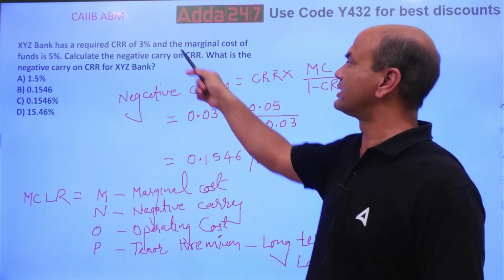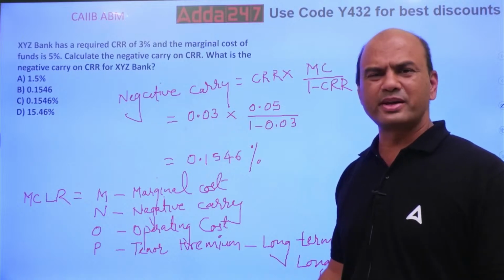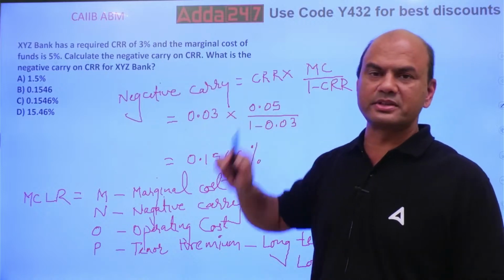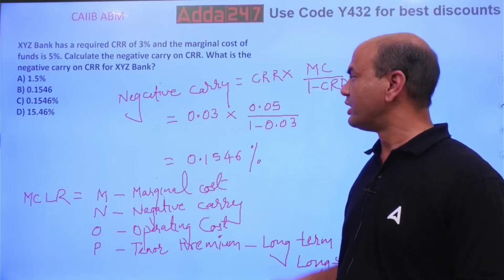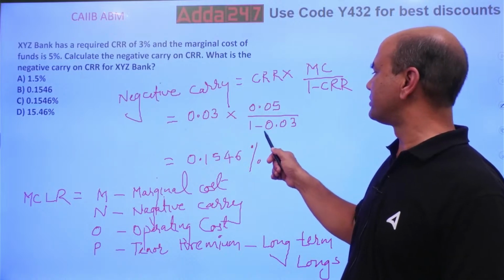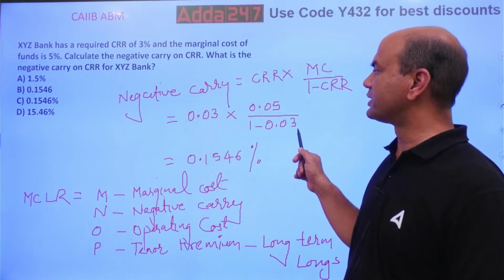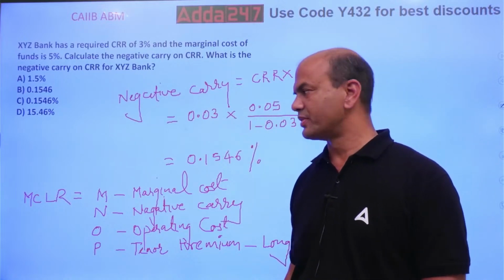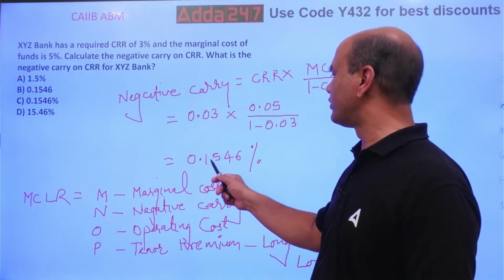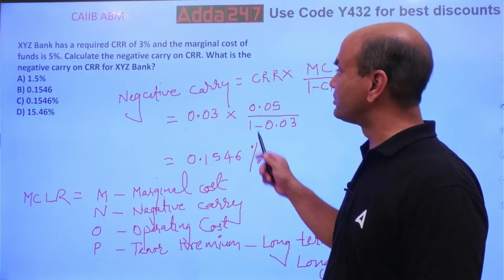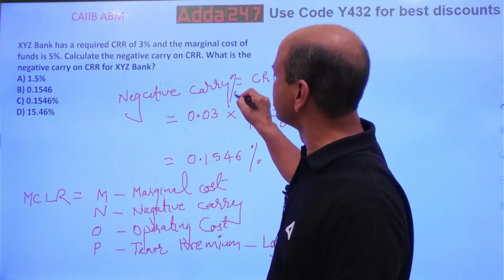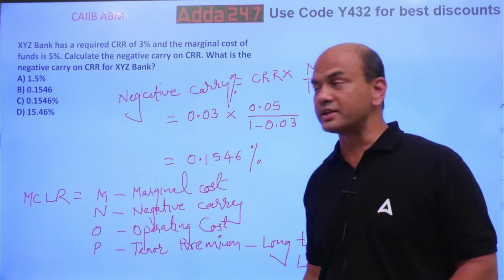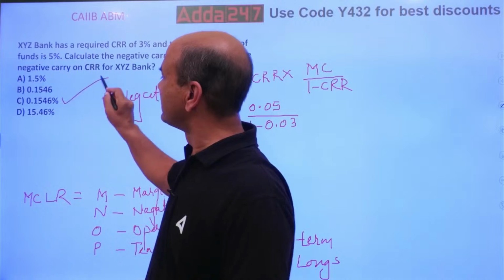So what is CRR given? 3%, 0.03. Percent means divided by 100. 0.03 into marginal cost. What is given? 5%, so 0.05. Divided by 1 minus 0.03. So solve this, everyone. You must get the answer as 0.1546, and this is in percentage, the negative carry percentage. So the answer is C.